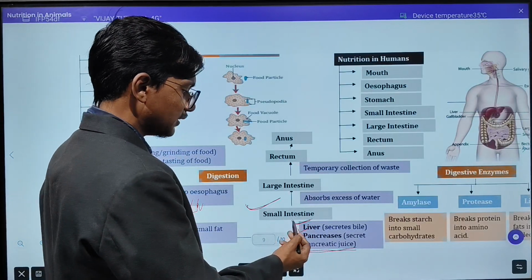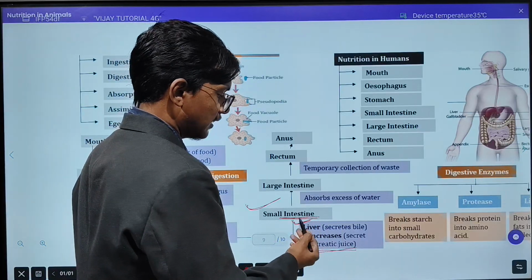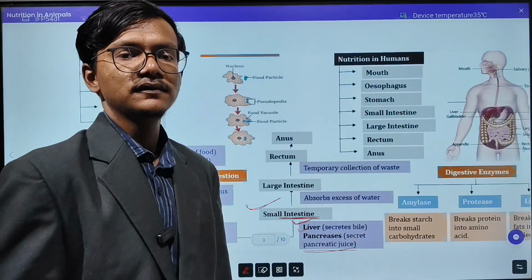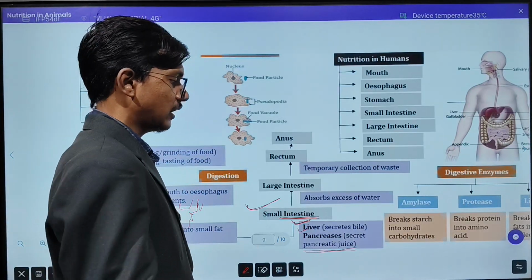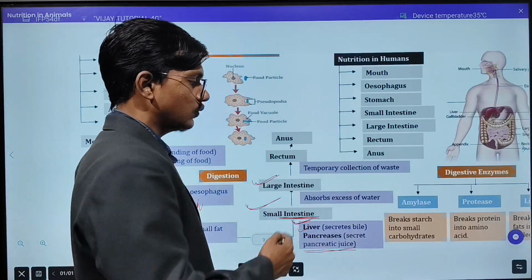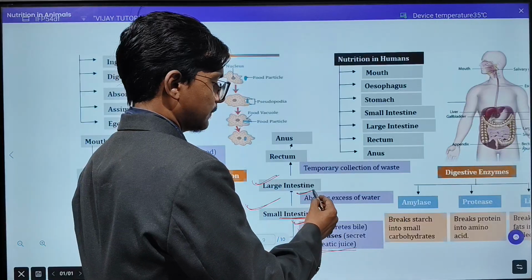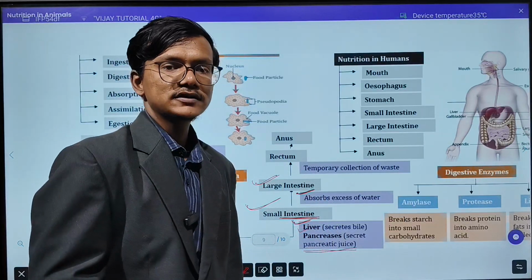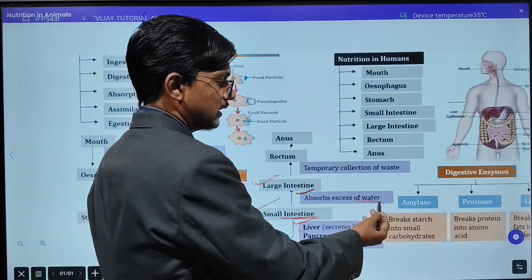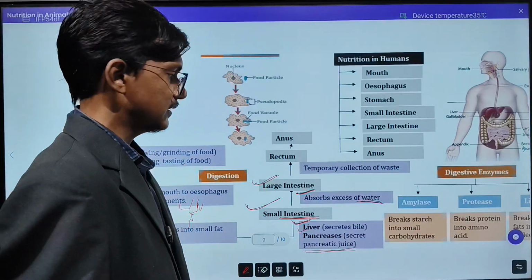After this, one more secretion will be there, that is the intestinal juice. The juices from the intestine will also be secreted, and that will help in the complete digestion of food. Now this digested food will be transferred to the large intestine, where only one process will occur, that is the absorption of the excess water. That will help in osmoregulation. Osmoregulation means maintaining the water and salt level inside your body. That is the process that happens in the large intestine.